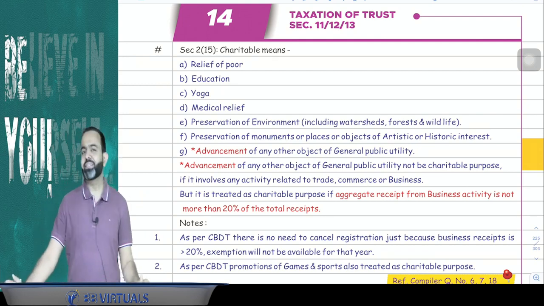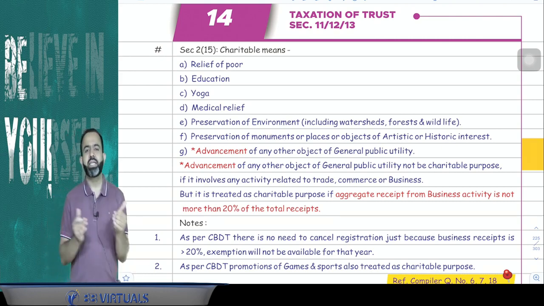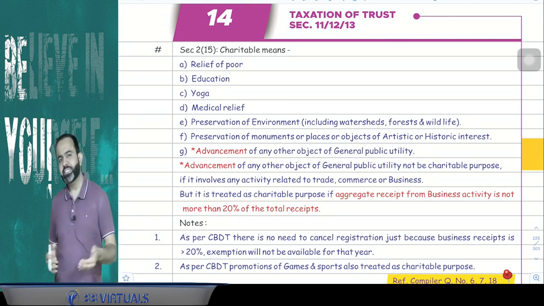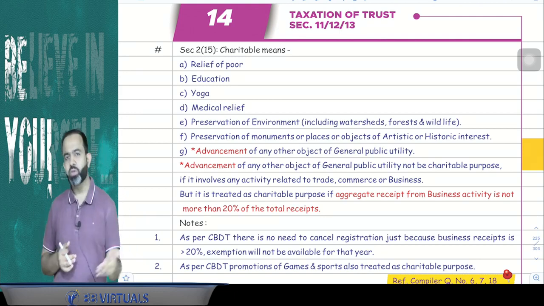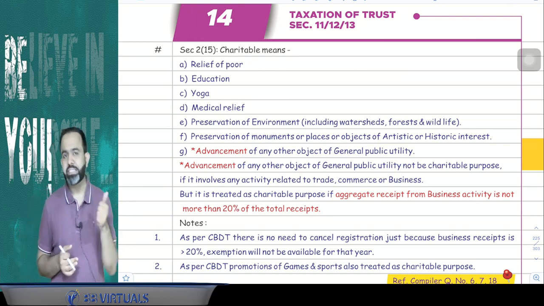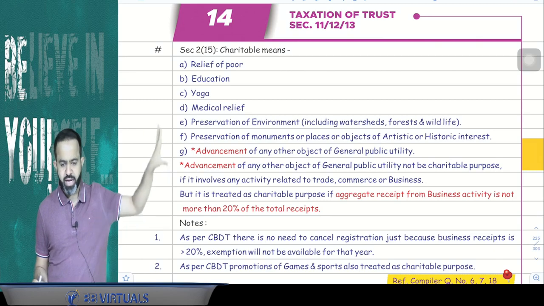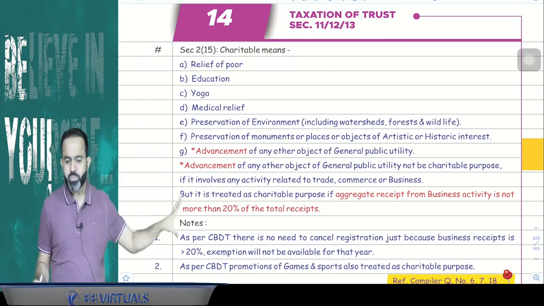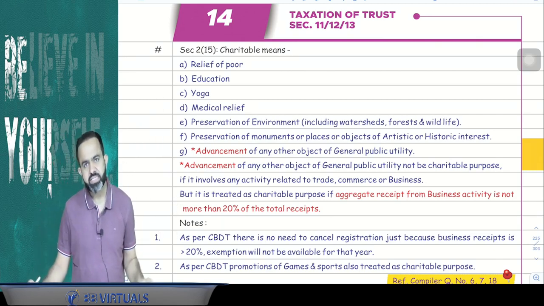First, this topic is applicable to charitable and religious trusts. What is the meaning of religious? Religious is not defined in the Income Tax Act, but it normally means temple, gurudwara, mosque, church and so on. Now, what is the meaning of charitable? Charitable has been given a definition, and if a trust has these objectives, then that trust will be treated as a charitable trust.